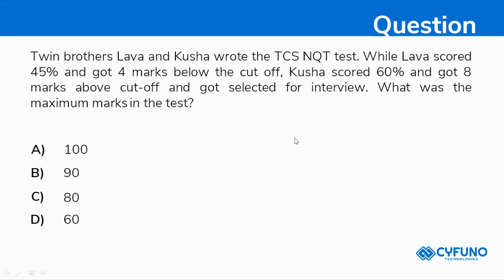Option A, 100. They are getting only 60% and 45%. Then how the marks will be 100? 60. C, 80. Vaidyanathan is saying 60. Aman is saying 80. Praveen is saying C.